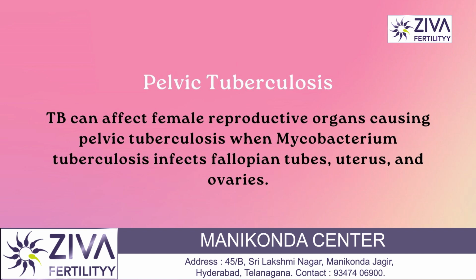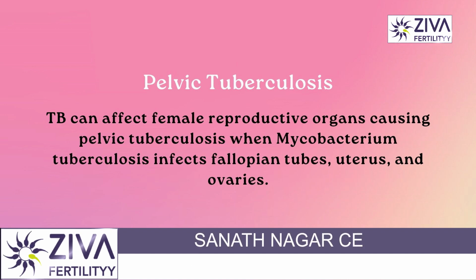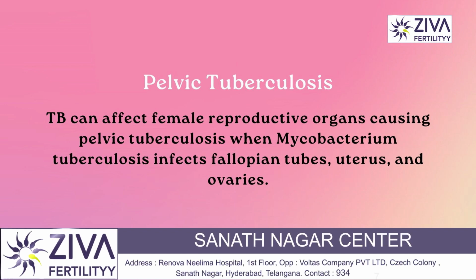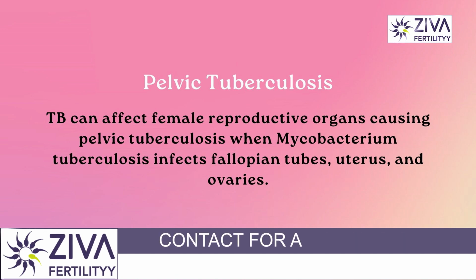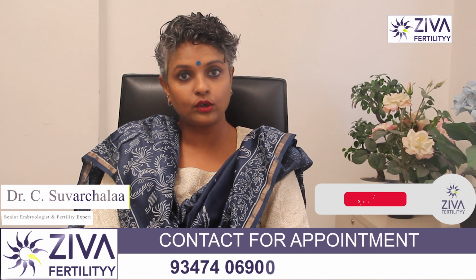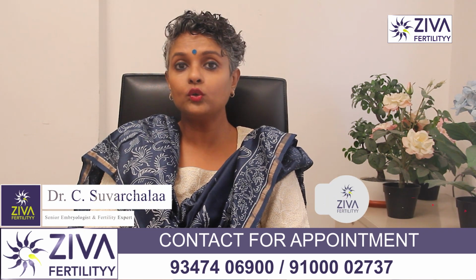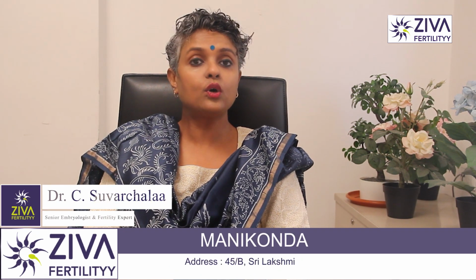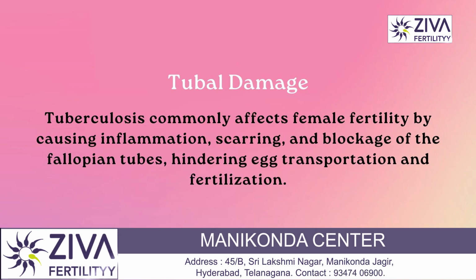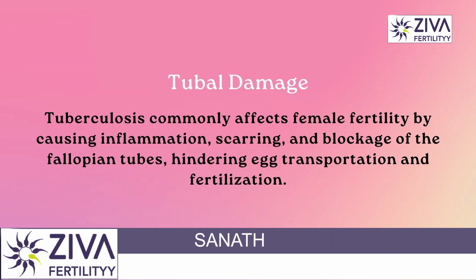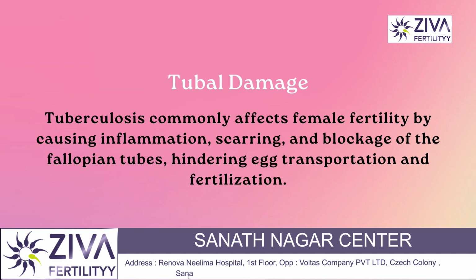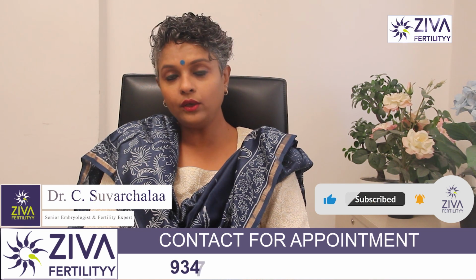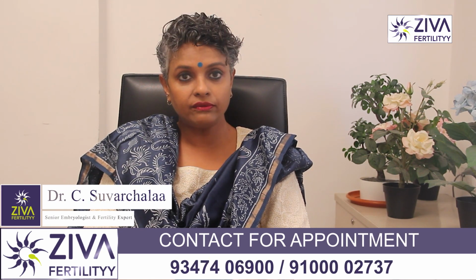Pelvic tuberculosis. TB can affect the female reproductive organs, leading to pelvic tuberculosis. This occurs when the bacteria responsible for TB, which is Mycobacterium tuberculosis, affects the fallopian tubes, uterus and ovaries. It could cause tubal damage. This is the most common way TB affects female fertility. Tuberculosis can lead to inflammation, scarring, and blockage of the fallopian tubes. This can prevent eggs from traveling from the ovary to the uterus or interfere with fertilization.